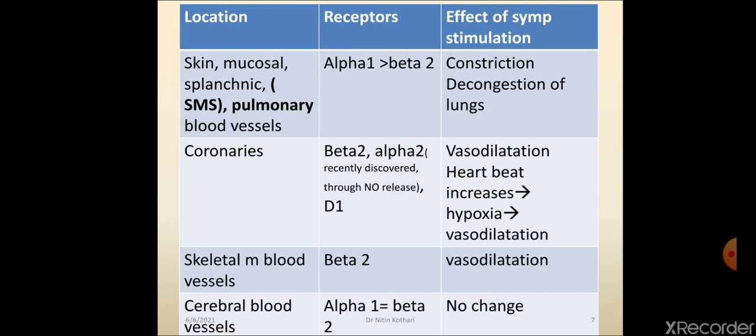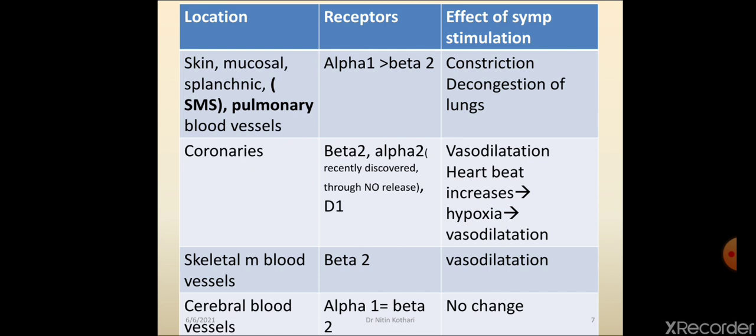Following that concept, blood vessels present in skin, mucosa and splanchnic sites, and pulmonary blood vessels also, have more alpha 1 receptors as compared to beta 2 receptors. So blood vessels of these body sites will undergo constriction.